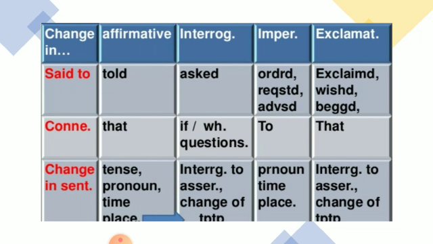Now, how is there a change in sentences? In affirmative sentences, you have to change tense, pronoun, time and place, or the adverb you can say. In interrogative, all the changes will happen, but first of all, you have to turn the sentence into an affirmative or assertive sentence, a simple sentence. In imperative, again, there will be a change in pronoun, in adverbs, and the tense too. In exclamatory, again, the exclamatory turns into assertive first, and then the other changes will appear as we have discussed.